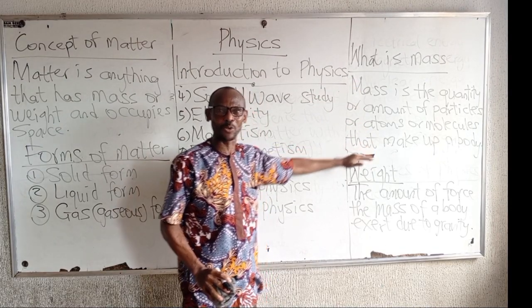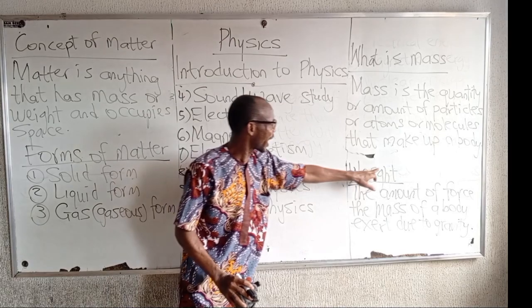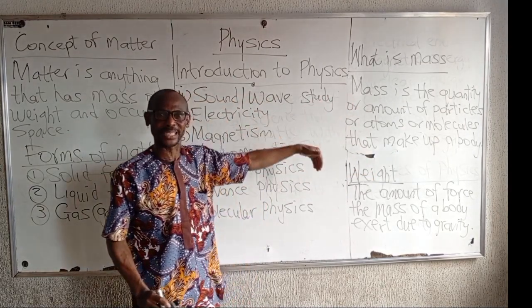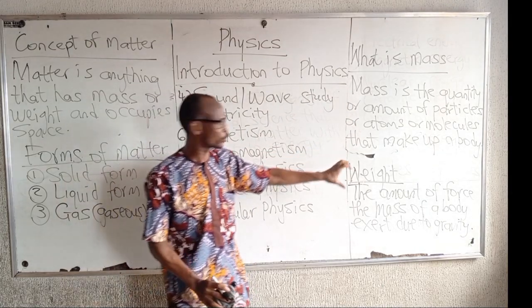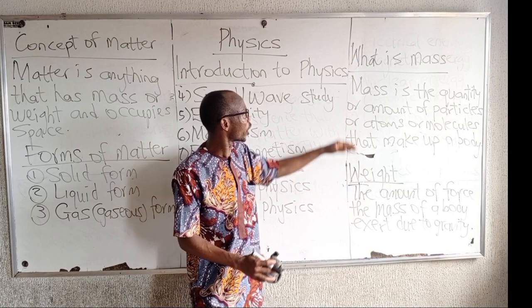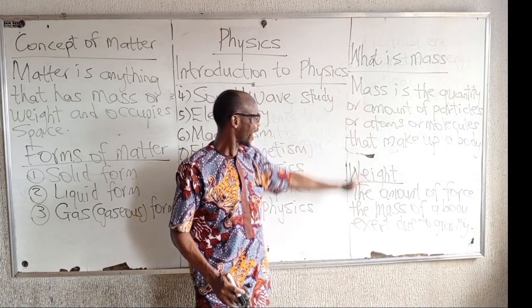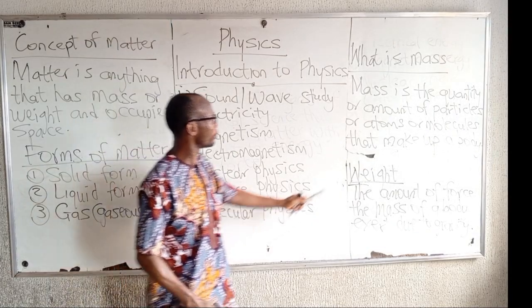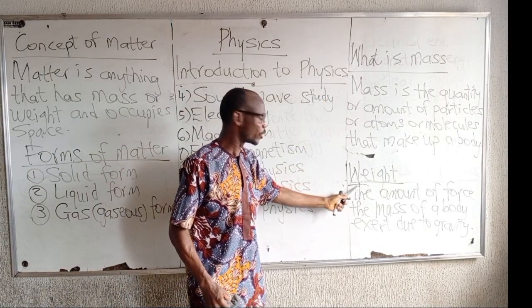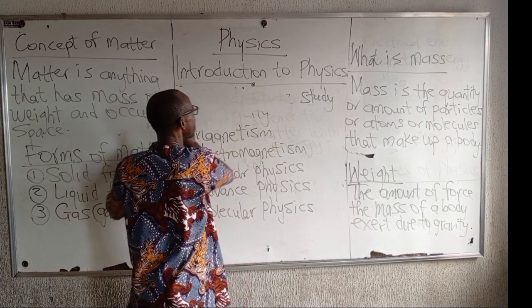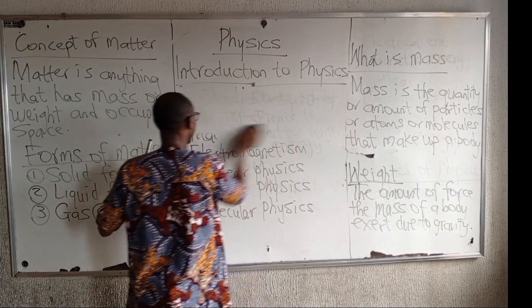In most times, calculations, they tend to look at them and use the same equipment occasionally to try to derive them. Why? Because there's a connection between what? The mass of a body and the weight of a body. What is the connection between mass of a body and the weight of a body? It's simple.